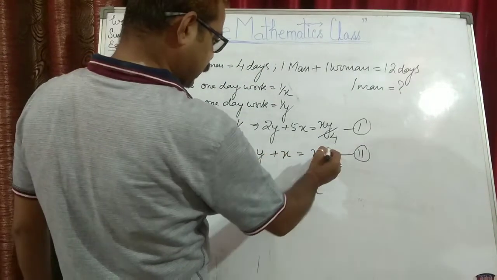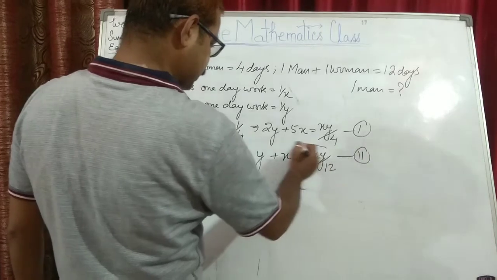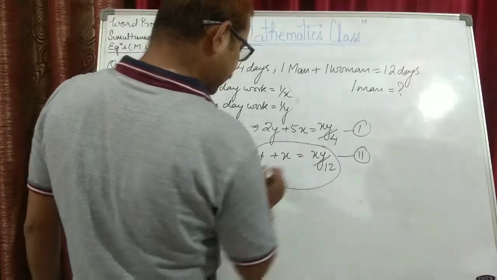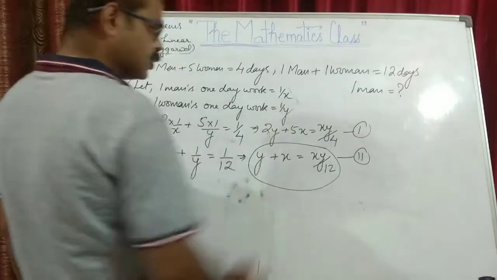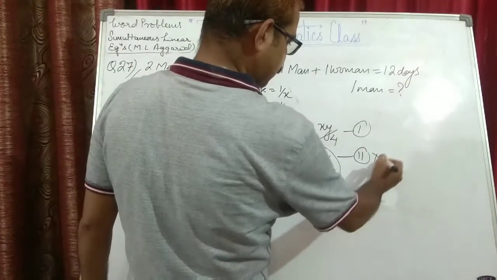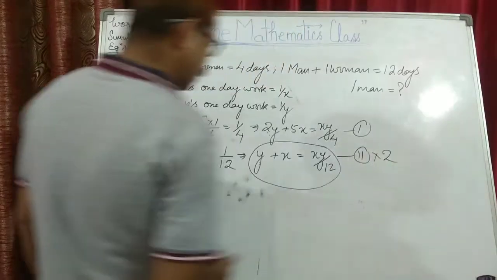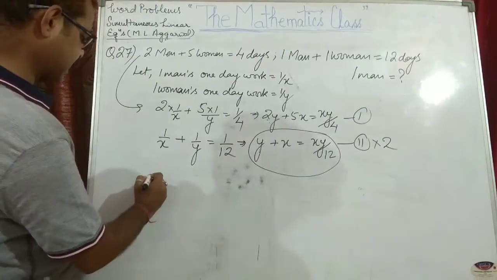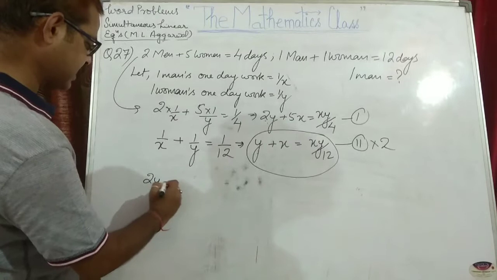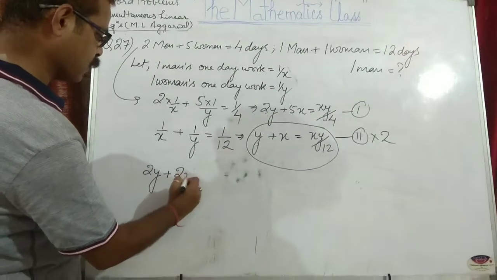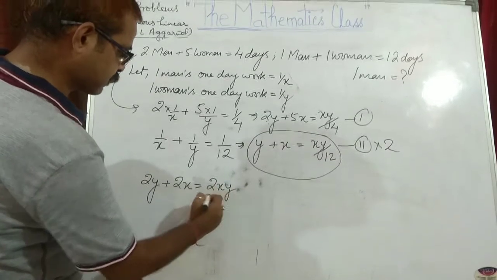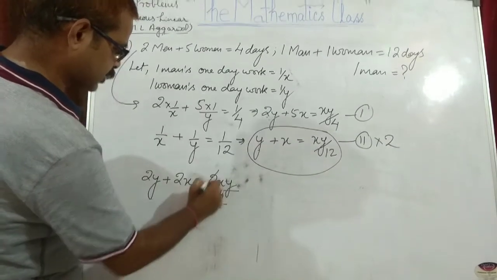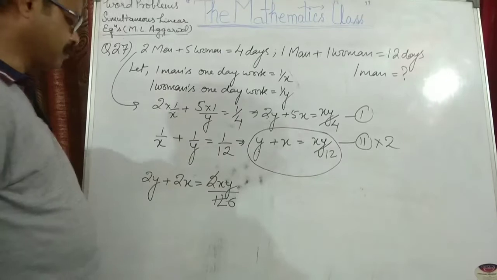If we multiply the second equation by 2, we can see Y can be eliminated. So multiplying equation number 2 by 2, we get 2Y plus 2X is equal to 2 times XY upon 12, or this can be written as XY upon 6.